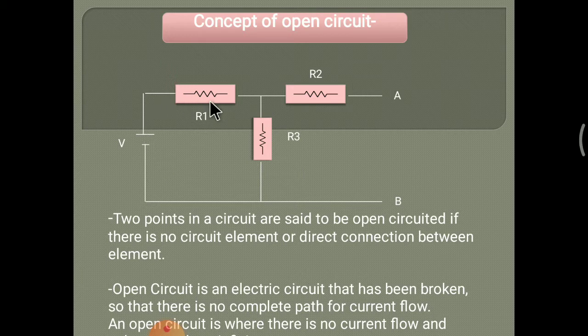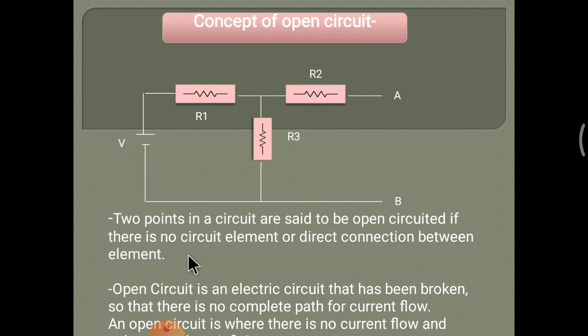Here the current flow through this is zero. There is also voltage supply across this A and B, because there is no path for current to flow. So there is an open space with voltage here. So this is called an open circuit.